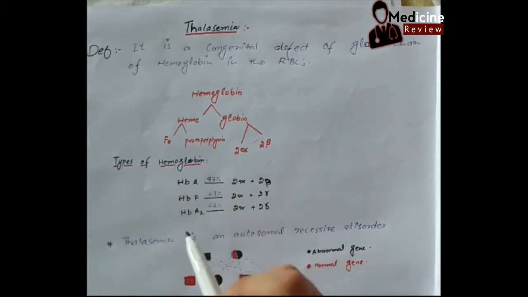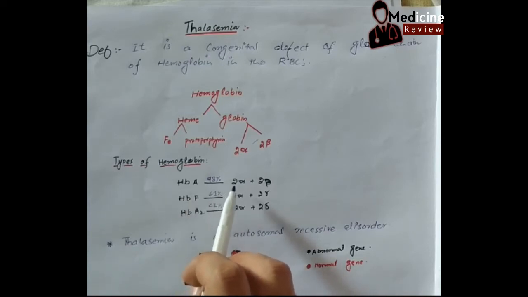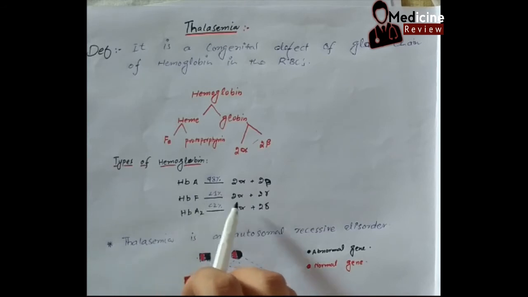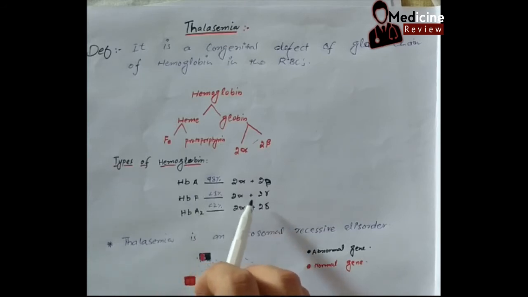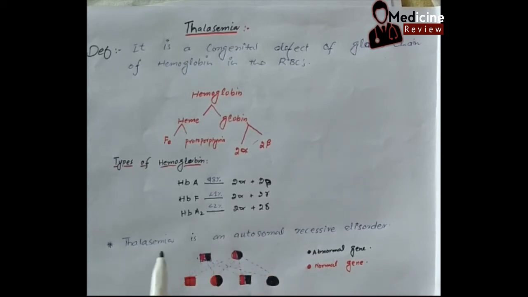Now, the types of hemoglobin that humans can have. Hemoglobin A, which is called adult hemoglobin, consists of two alpha chains and two beta chains. Another is fetal hemoglobin, hemoglobin F, which is two alpha chains and two gamma chains. Another is hemoglobin A2, which consists of two alpha chains and two delta chains.